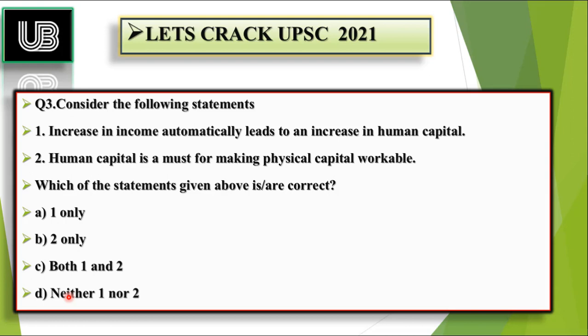If there is a rise in income, it leads to the increase in human capital. Second statement is human capital is must for making physical capital workable. Which of the statement above is or are correct? First option is first statement is correct. Second statement is correct. C option says that these two statements both are correct, while D says neither one nor two is correct. I will suggest you to pause the video as we are moving forward toward the right answer.